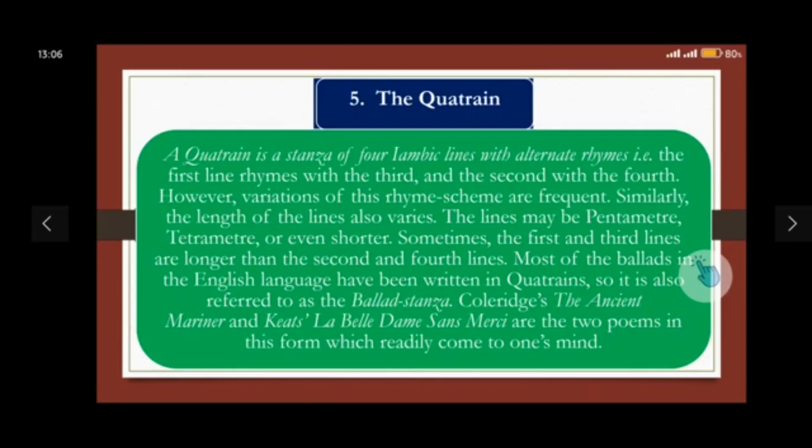Welcome back to the second part of the lecture about stanza forms. In the previous lecture, we discussed some of the well-known forms of stanza in English poetry, and now we will continue from where we left off. So we start with the quatrain as one of the stanza forms in English poetry. Let's discuss what a quatrain is.